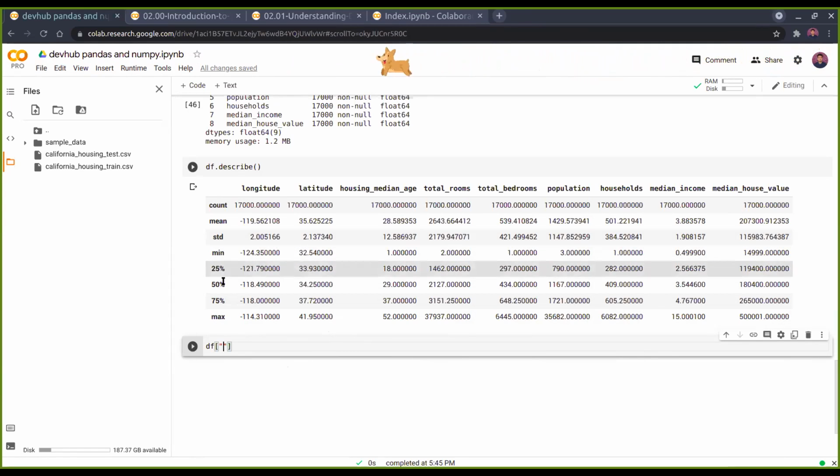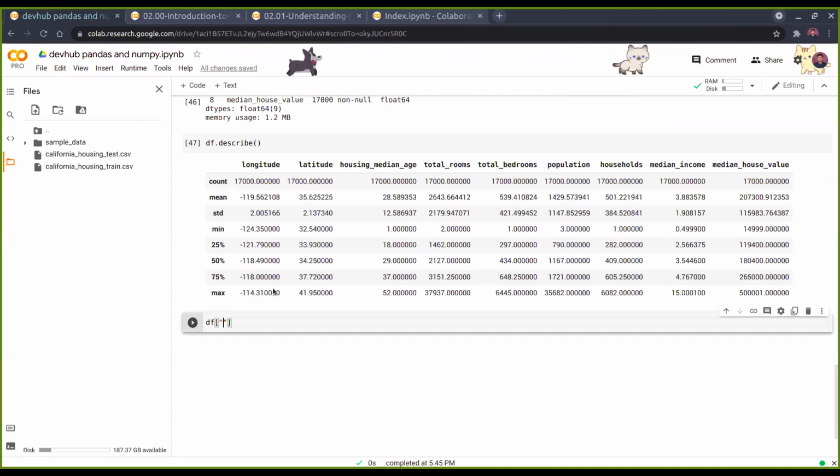Actually, the quartile is not 25%. The first quartile is from the minimum to 25%, the second quartile is 25 to 50%, the third quartile is 50 to 75%, and 75 to max is the fourth quartile. Quartile means four, so we have four divisions. By percent here I mean percentile, for example the 75th percentile value.